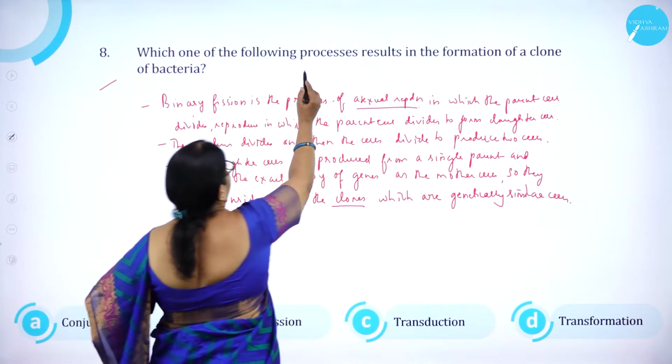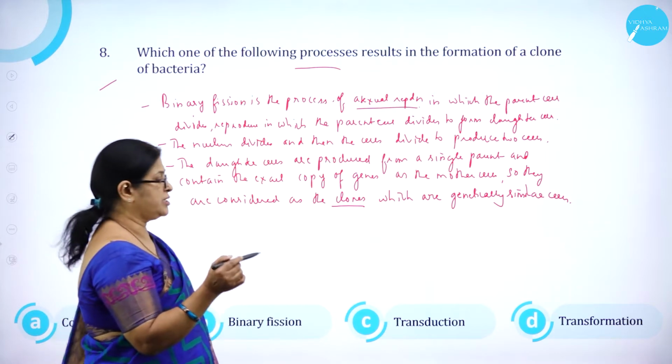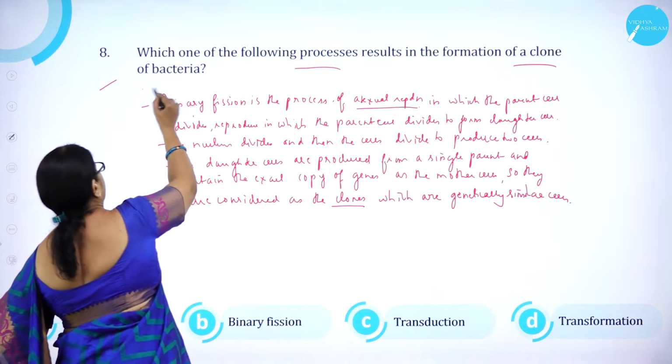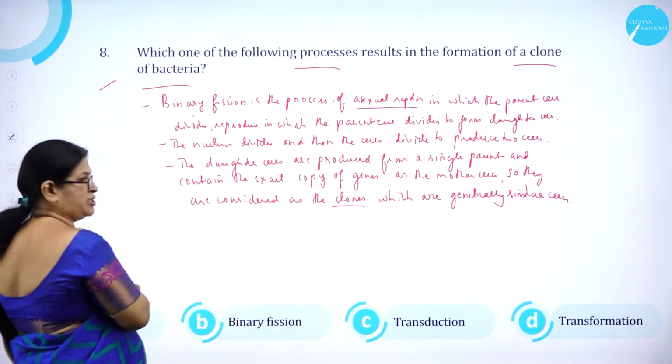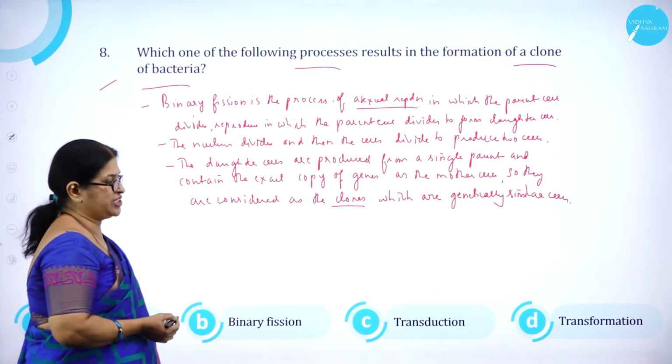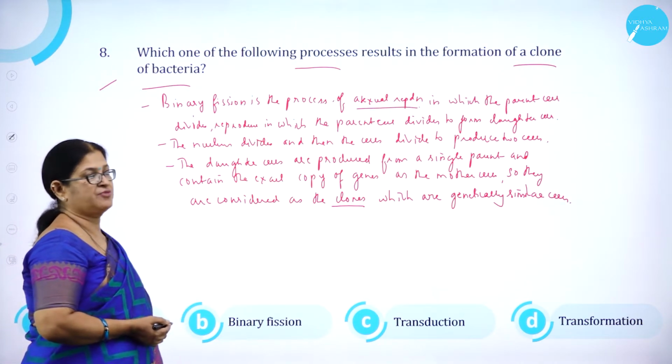Which one of the following processes results in the formation of a clone of bacteria? Option A, conjugation. Option B, binary fission. Option C, transduction. And option D, transformation.